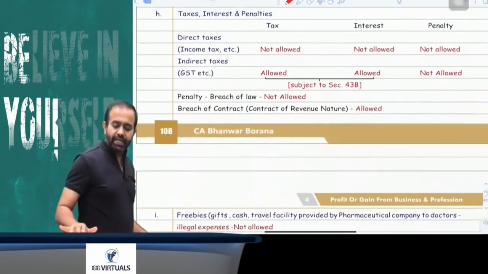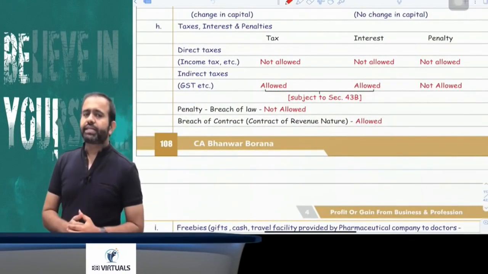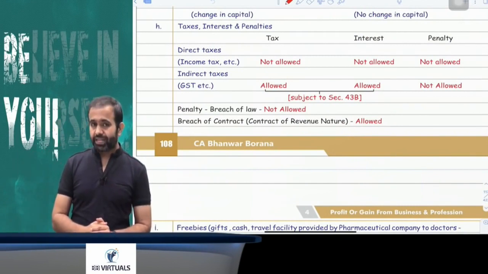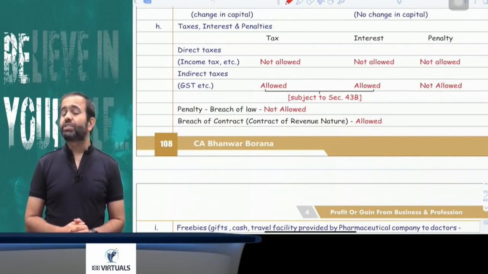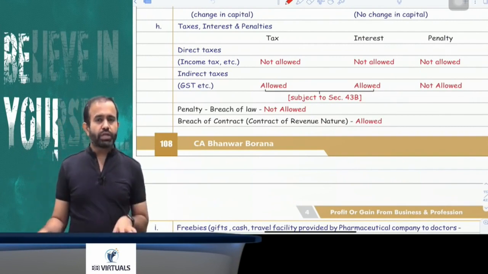Now the question is whether taxes are allowed or not. Obviously direct tax is not allowed. Direct tax is your personal expenditure, it is not allowed, but indirect taxes are allowed. Interest on direct tax is not allowed, interest on indirect tax is allowed, but penalty is not allowed at all. Penalty related to direct tax as well as indirect tax is not allowed as deduction.